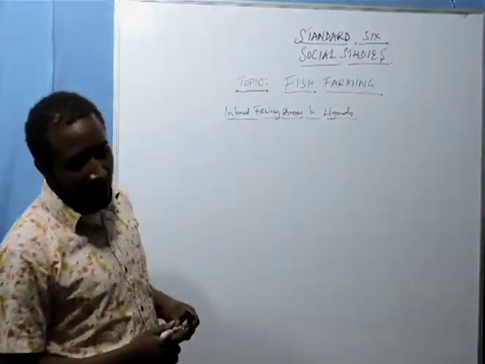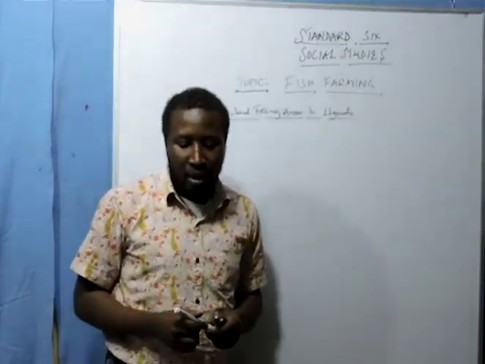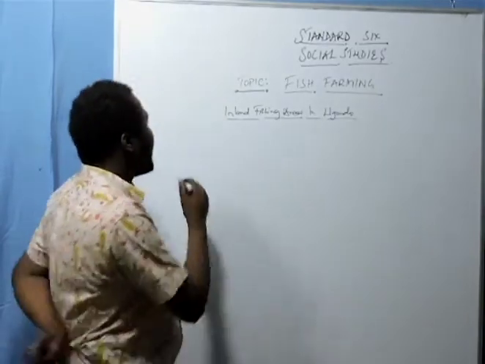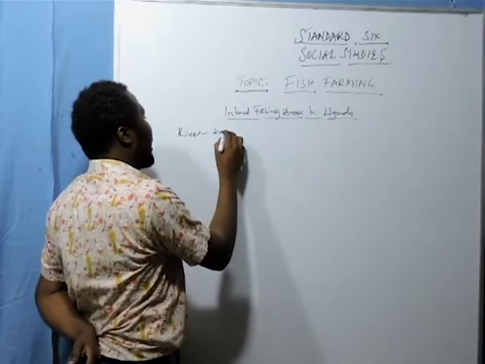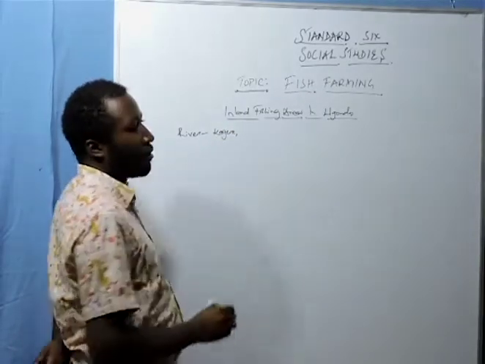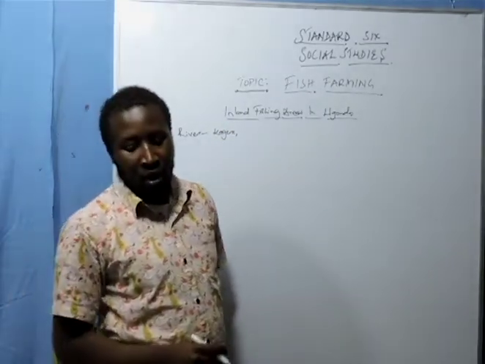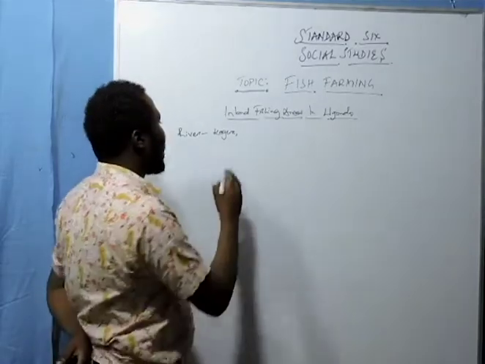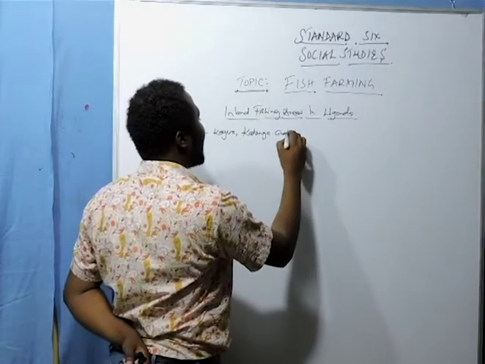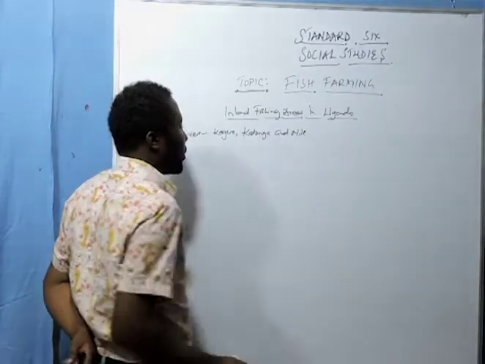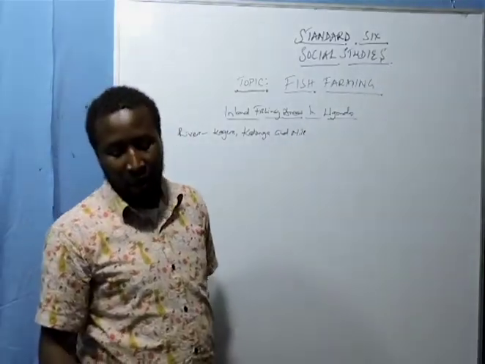We also look at Uganda. We have rivers such as Kagera, Katonga, and the Nile. So that is basically in Uganda.